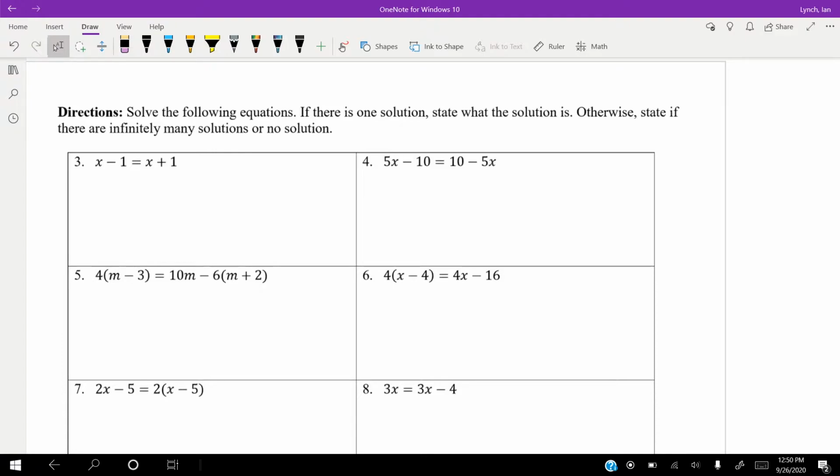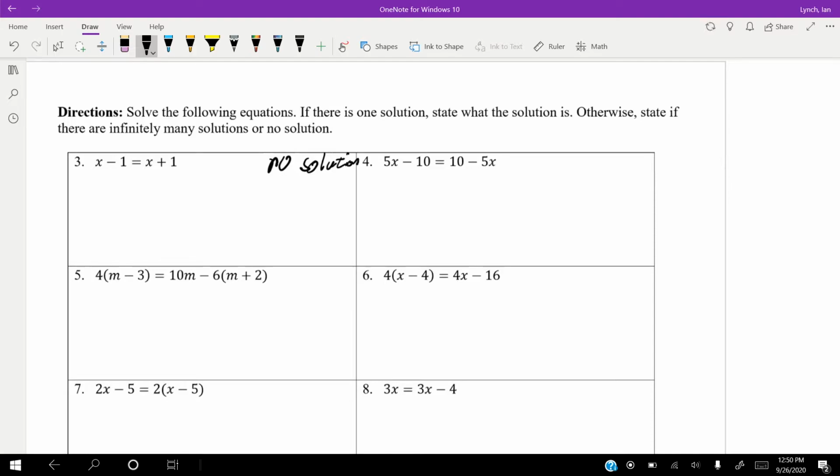As you get through doing this more and more, you guys will start to be able to look at the equation and say whether it has 1, 0, or infinite solutions. It's really cool, guys. So just looking at 3, I'm going to say that there's no solution. I'm just going to guess that right off the bat.